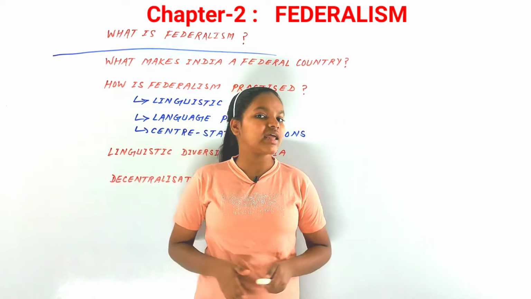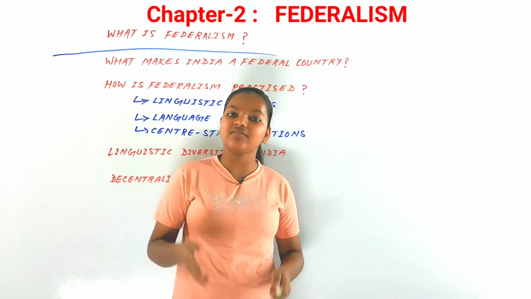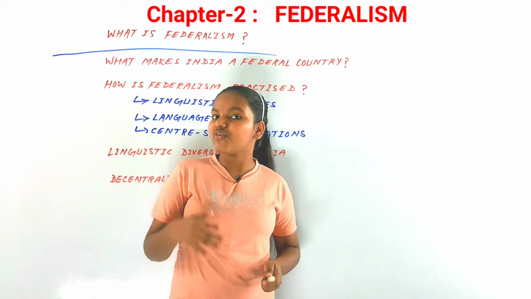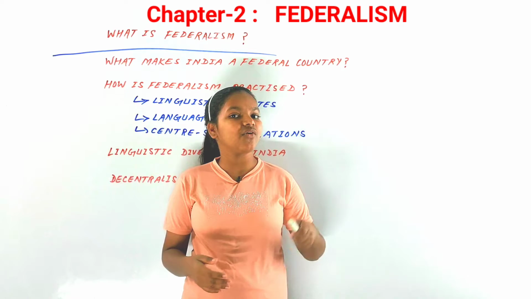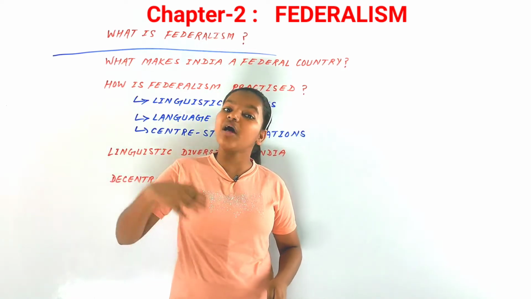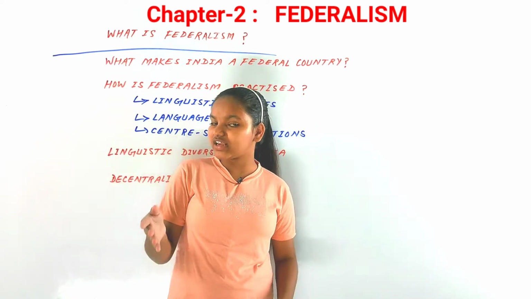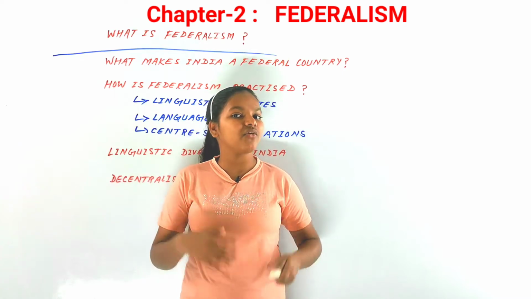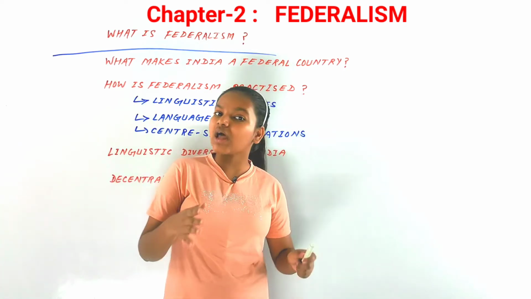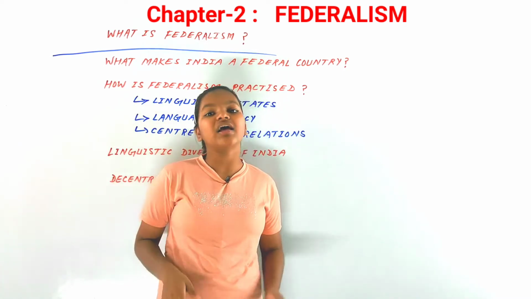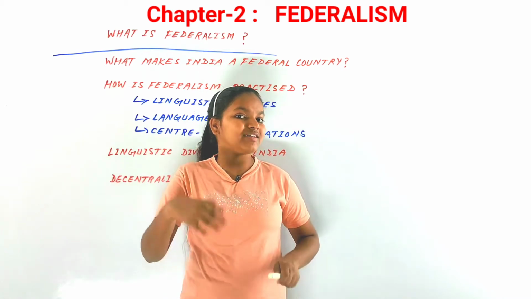And after that, there can be two types of federalism. As you also know, federalism varies from one federation to another federation. Now there can be some variations, like there can be two types of federalism. First is coming together and second is holding together.